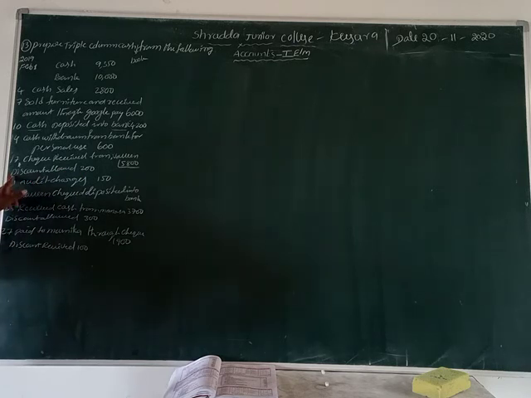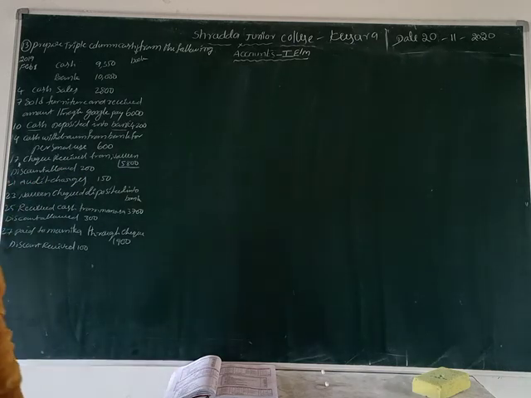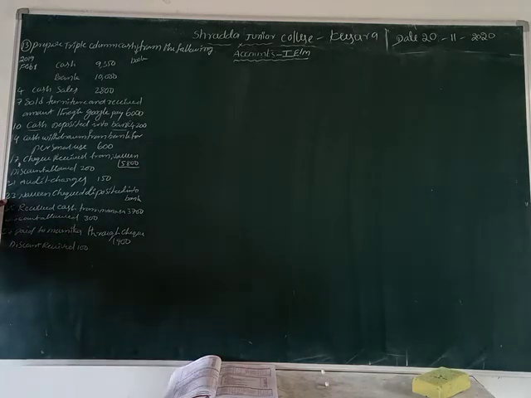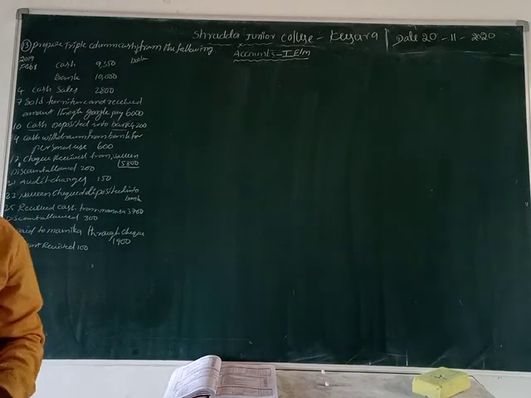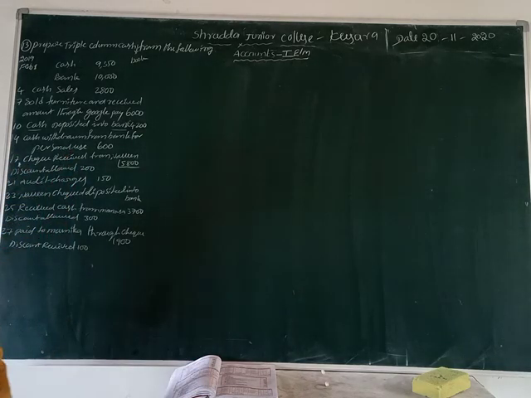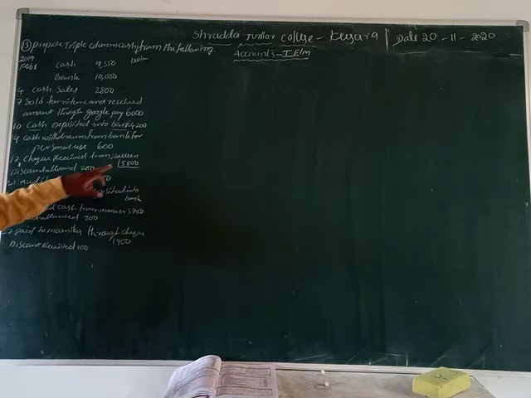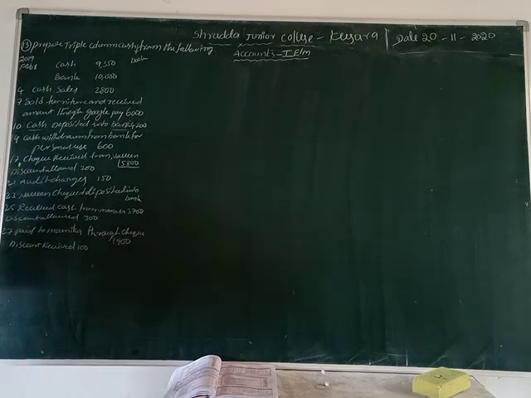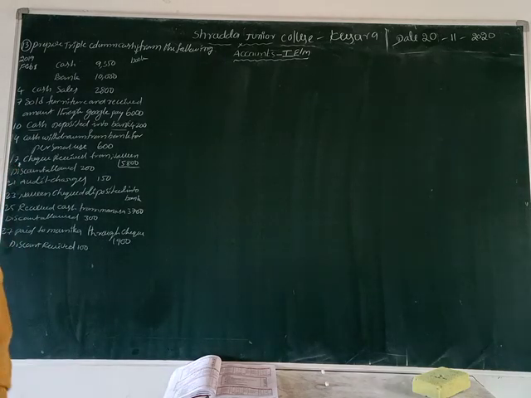Here it is not mentioned that the cheque was deposited the same day. He deposits it on the 23rd date. So we record the amount in the cash column only, because we did not deposit it into the bank on the 17th.